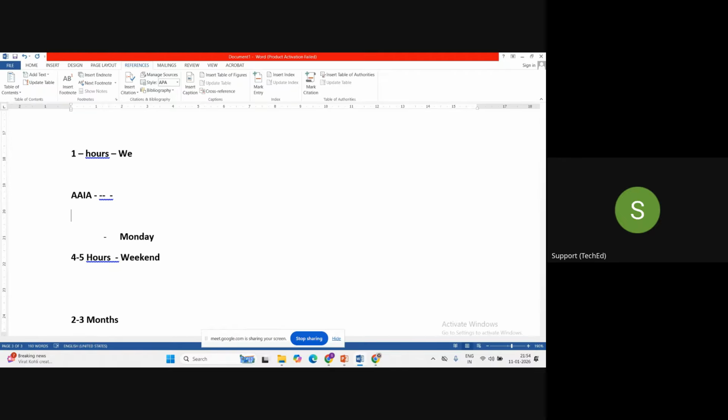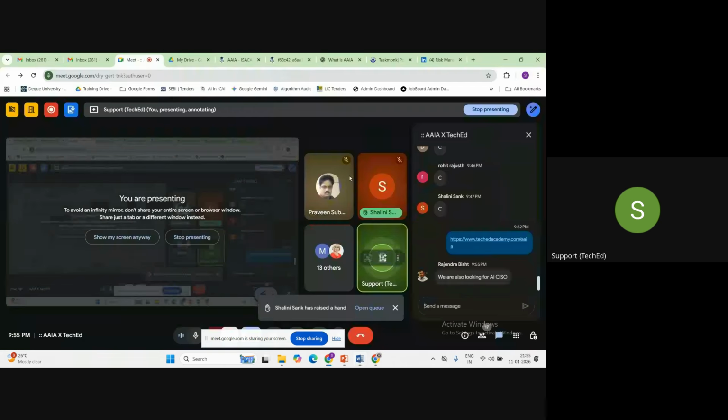I'm also getting feedback from a lot of people in the MNCs that their higher management has asked them to do AAIA. See, if you will be using AI in your business, in your company, definitely you will require people who can understand the AI risk.